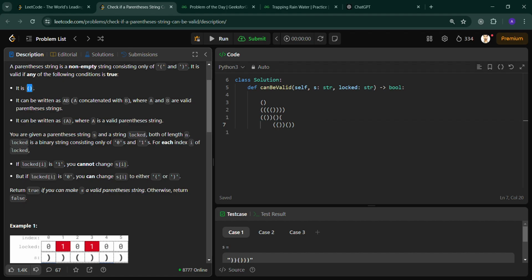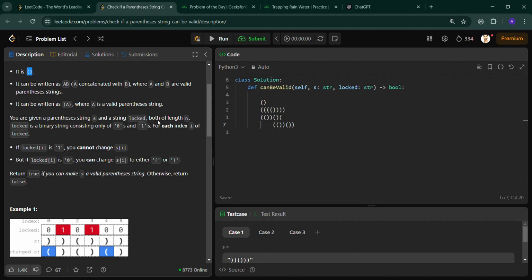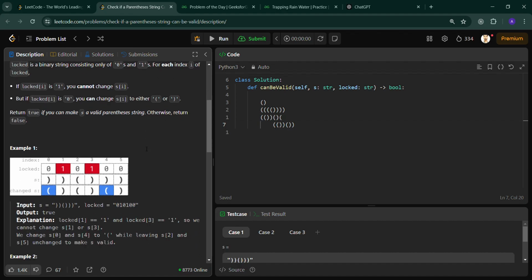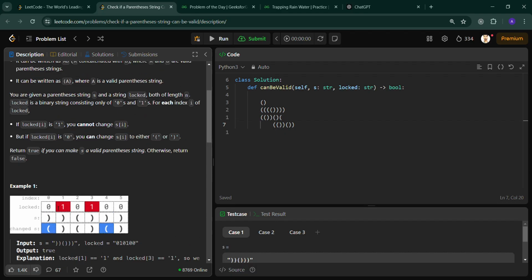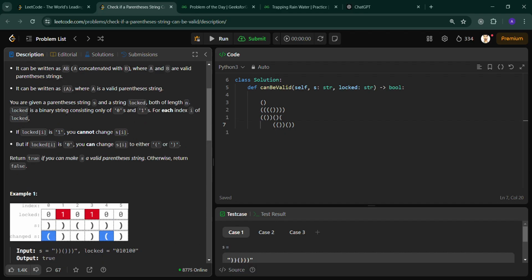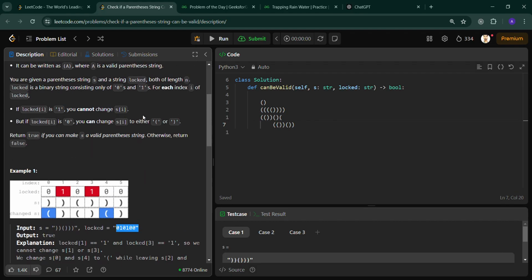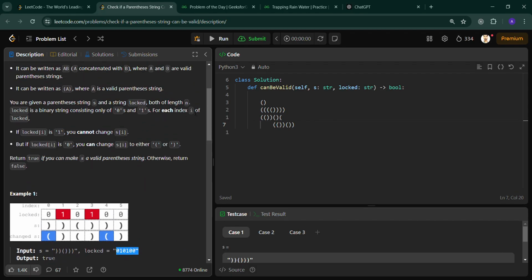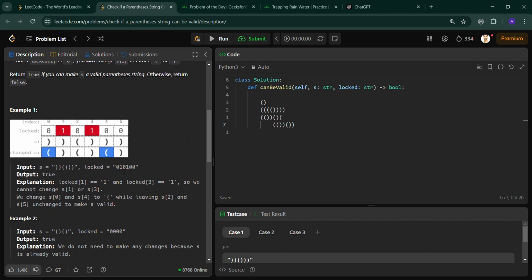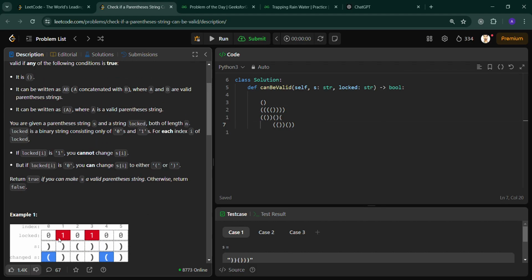You are given a parenthesis string S and a locked string, both of length N. This is the S string, this is the locked string, and both have the same length N. Locked is a binary string consisting of 0 and 1 only, and for each index I of locked, if locked[I] is 1, you can't change the character. If it is 1 here, we can't change it, and if it is 0 we can change.